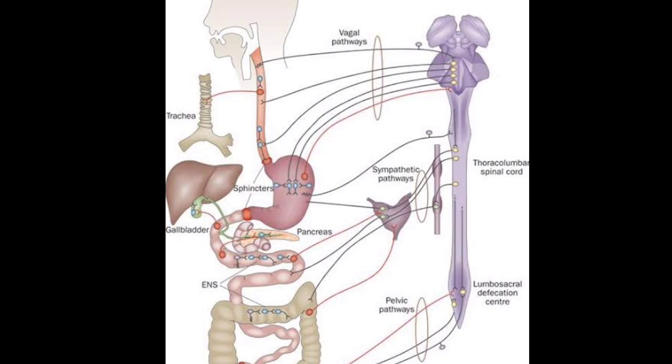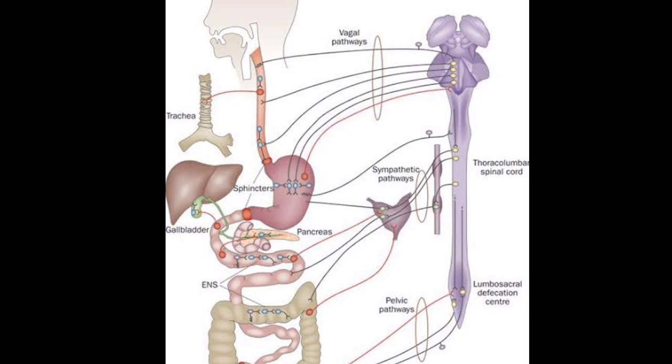That is called the enteric nervous system.